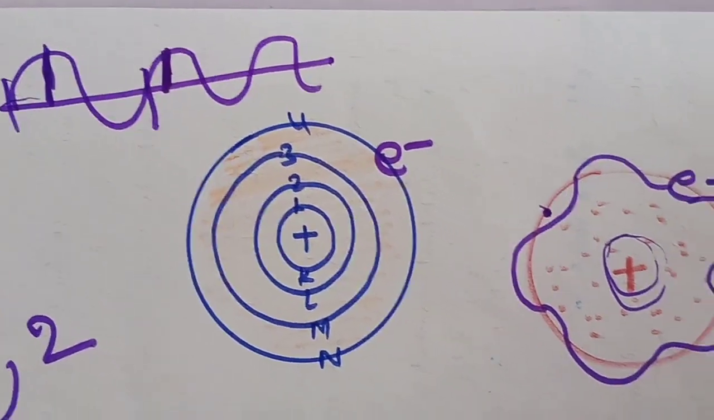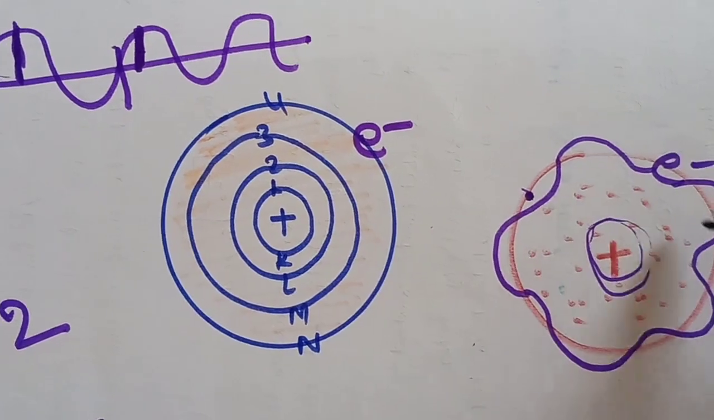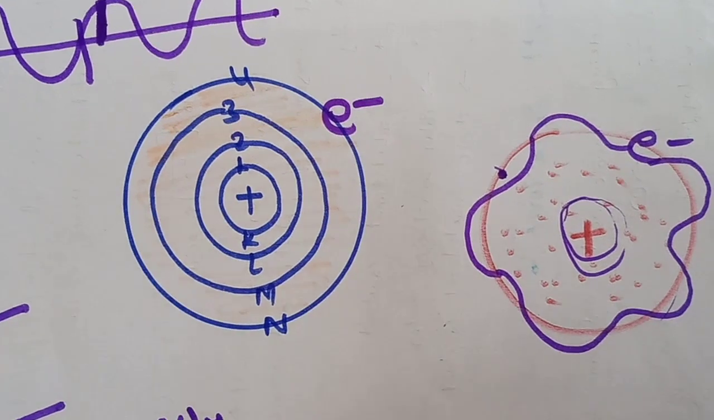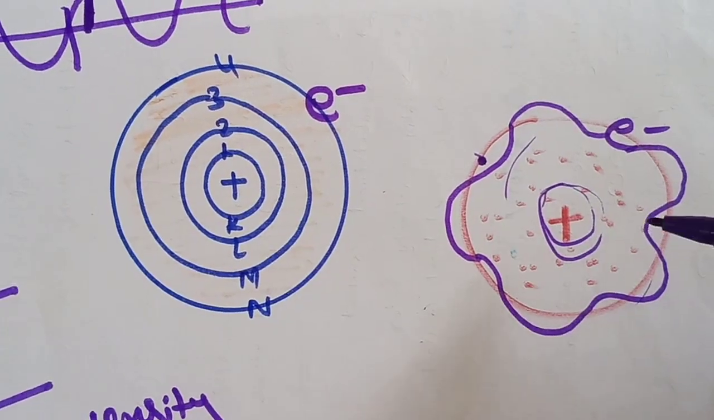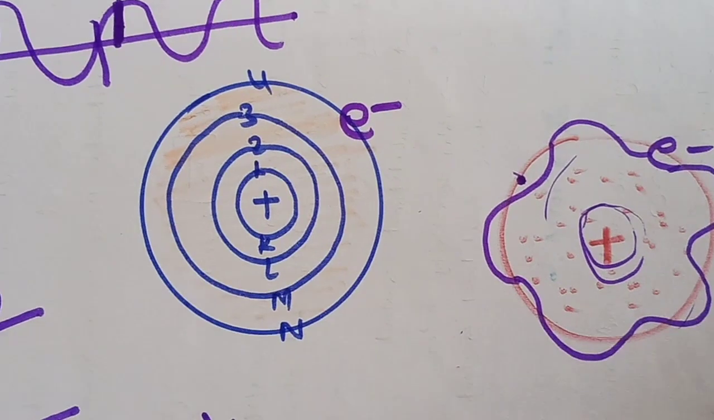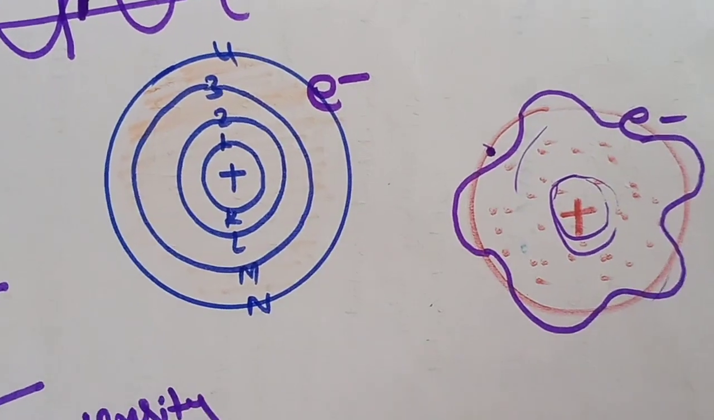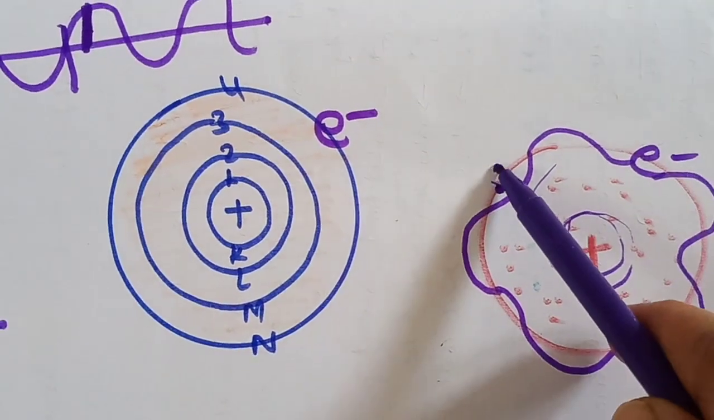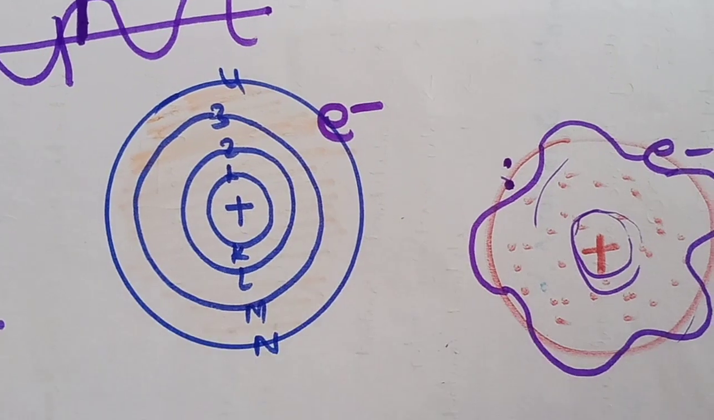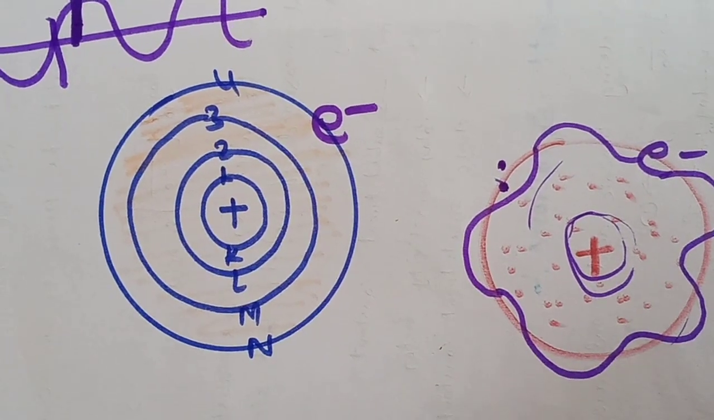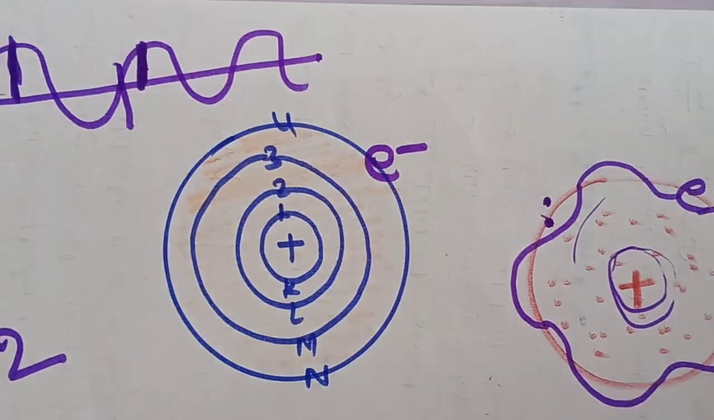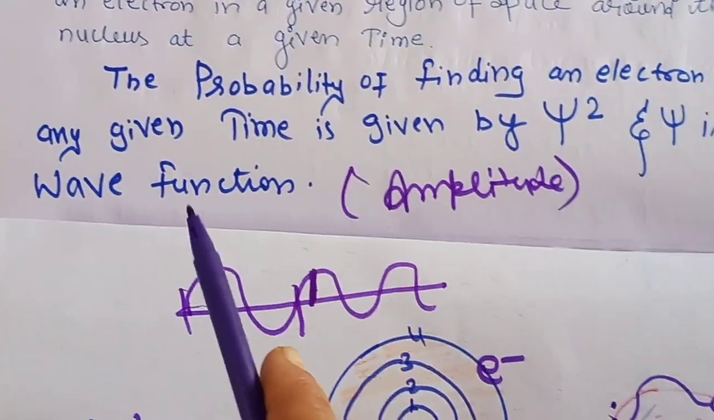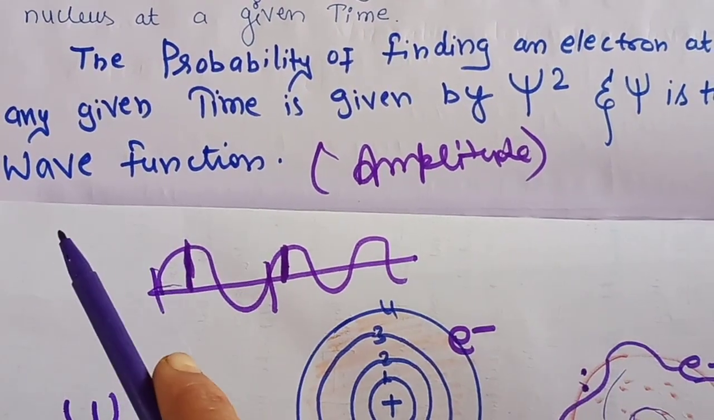But what we can say is that we can predict the probability of finding an electron in a region of space around the nucleus at a given point. We already explained what an orbital is. It is the space around the nucleus where the probability of finding an electron is maximum. So we can only find the probability. We cannot tell exactly where the electron is present, but we can only tell the probability of finding the electron at any given time. Schrodinger explains this probability by a term called psi. This is the amplitude of the wave, and we call it the wave function.